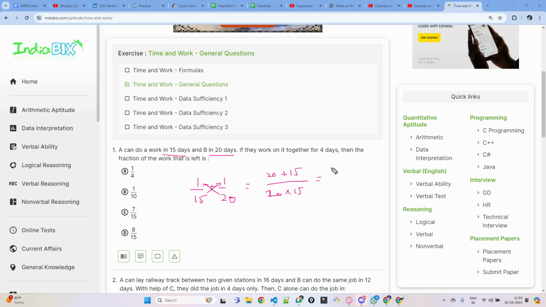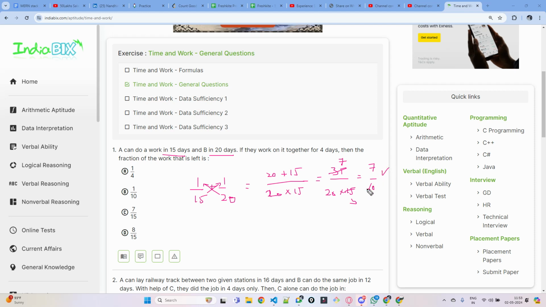So this is 35 by 20 into 15. Don't multiply it all out, just keep 20 into 15 itself so that you can cancel easily. It is unnecessary time for us. If you cancel, this will be 5 times 7, and this is 5 times 3 in the 5 table. And this will be 7 by 60. So how much work will they finish in one day? 7 by 60th of the work they will finish in one day.